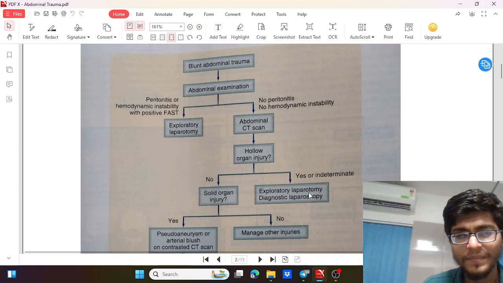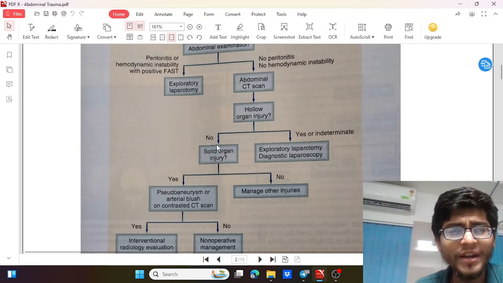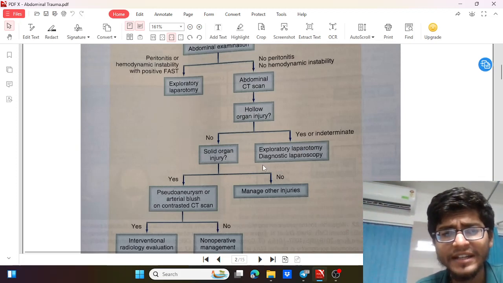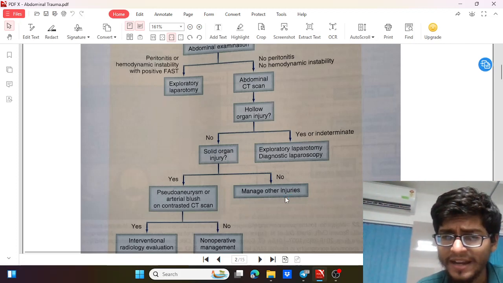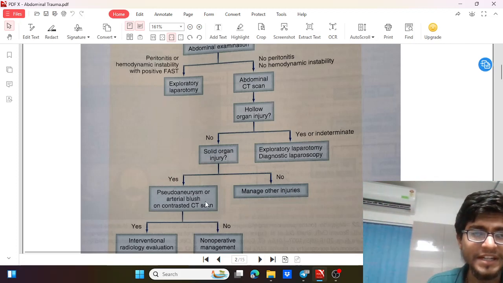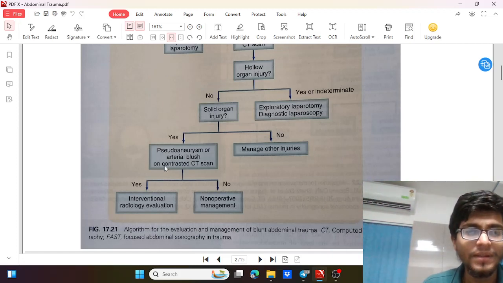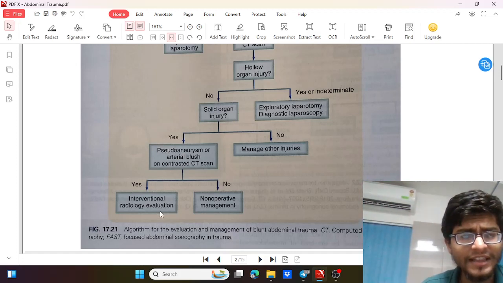Then if there is no hollow organ injury, we will check if there is any solid organ injury or any other injury or free fluid. Then there could be a mesenteric injury, and we have to manage it accordingly. In case of solid organ injury, if there is any pseudoaneurysm or arterial blush on the CT scan, then we may think of going for an interventional radiological intervention like angioembolization.